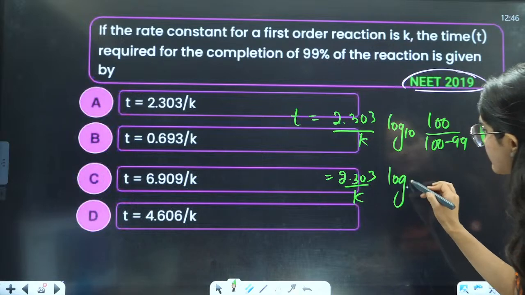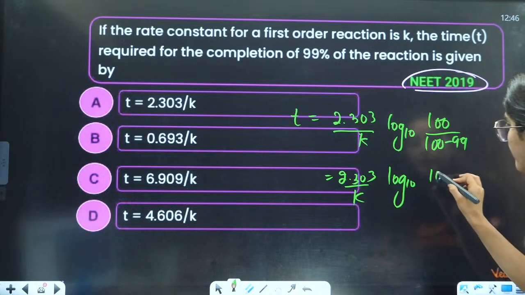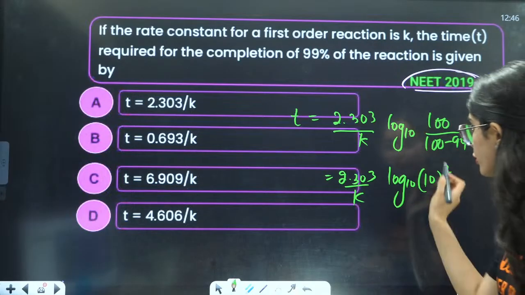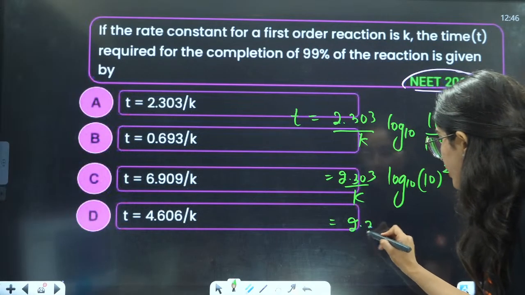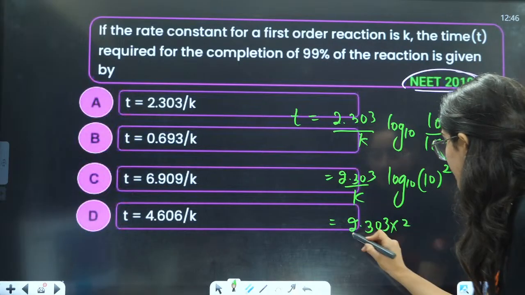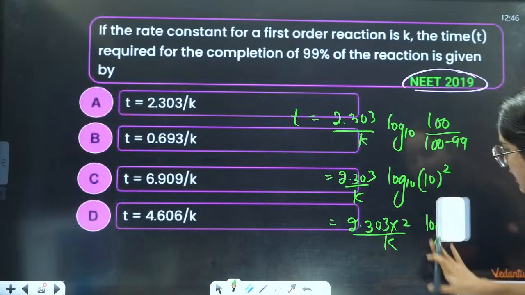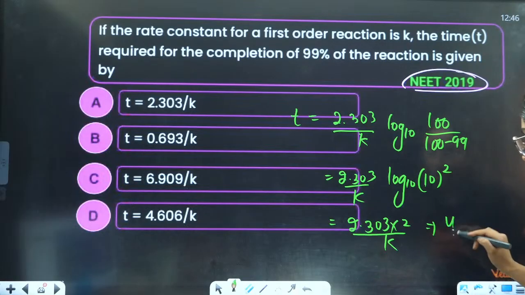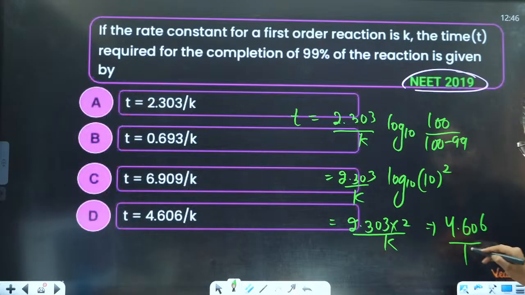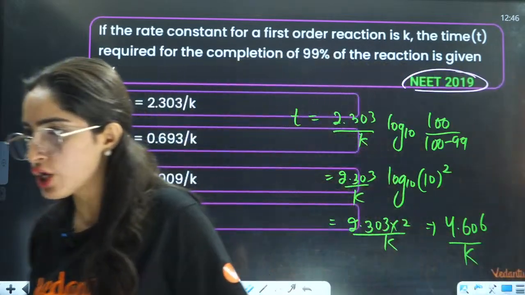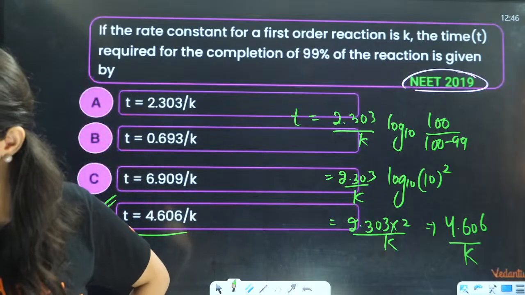So I'll take it as 2.303 divided by K, log base 10 of 100 divided by 1. You can take it as 10 raised to power 2, so 2 will come to this side. This will be 2.303 multiplied by 2 by K, and log base 10 of 10 will come out to 1. So the answer is going to be 4.606 divided by K. D is the correct answer, right? Okay, D is the correct answer.